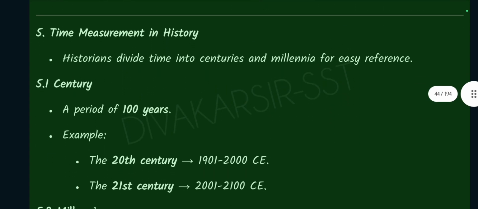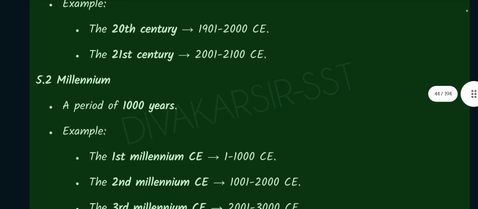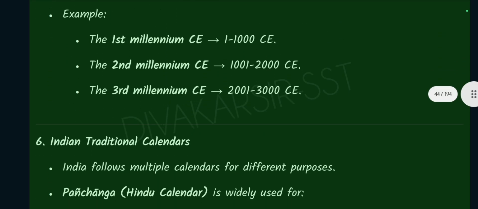Number 5. Time measurement in history. Historians divide time into centuries and millennia for easy reference. Century, a period of 100 years. 20th century, 1901 to 2000 CE. 21st century, 2001 to 2100 CE. Millennium, a period of 1000 years. The first millennium CE, 1 to 1000 CE, second millennium CE, 1001 to 2000 CE, and third millennium CE, 2001 to 3000 CE.